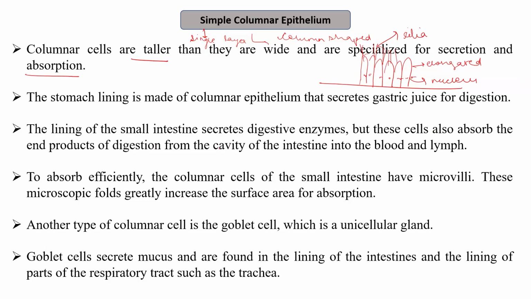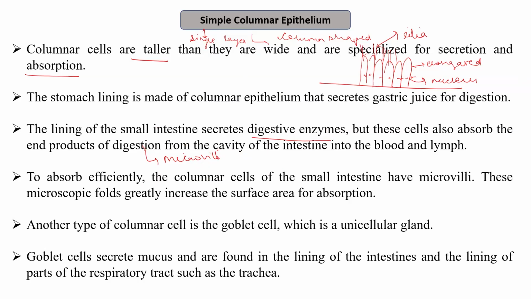And the lining of the small intestine also secretes the digestive enzymes. Also, they can absorb the food products or the end products of digestion. And in this, the modification is the microvilli. So these microvilli, which are present on the surface of the intestine, are the modifications of the simple columnar epithelium.